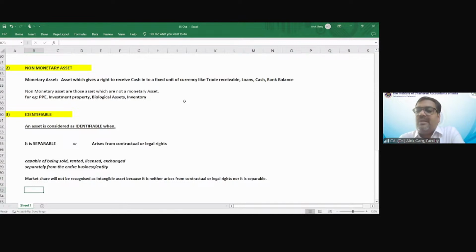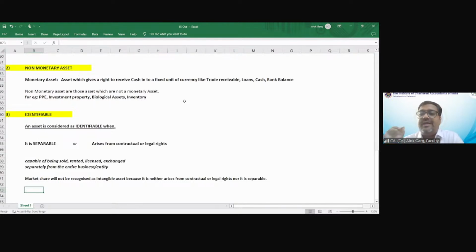Friends, second example. The government of India has given a telecom license to a company or an entity, right? And the government of India has told you, you cannot sell this license, you cannot rent this license, you cannot exchange this license in exchange of another asset.